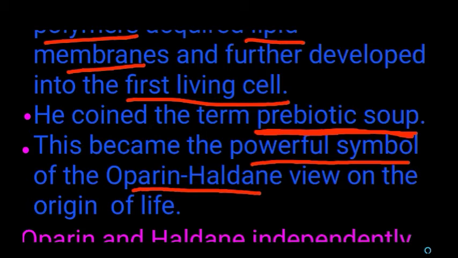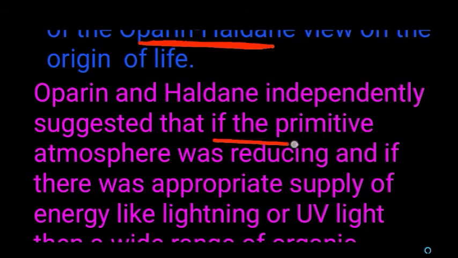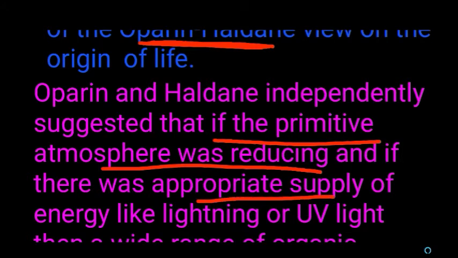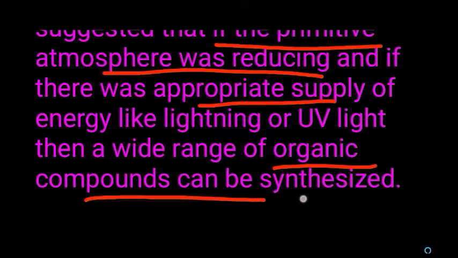Later their views became the powerful symbol of the Oparin-Haldane view on the origin of life. They didn't work together, they worked independently. Though they worked independently, they suggested that if the primitive atmosphere was reducing and if there was an appropriate supply of energy like lightning or UV light, then a wide range of organic compounds could be synthesized.